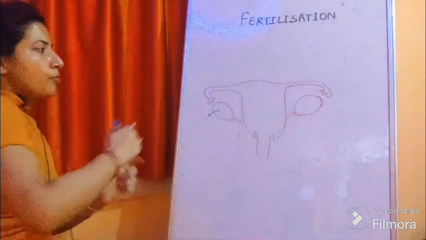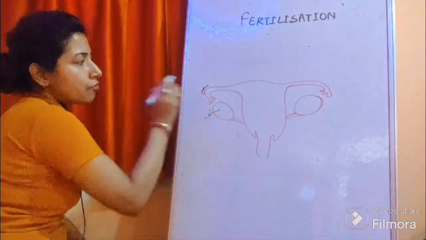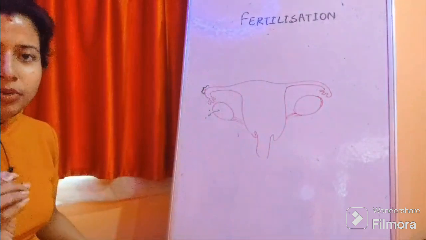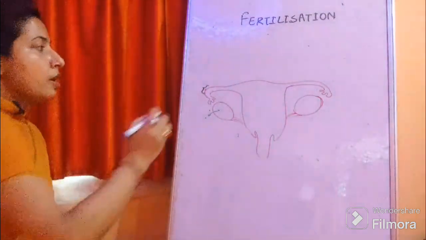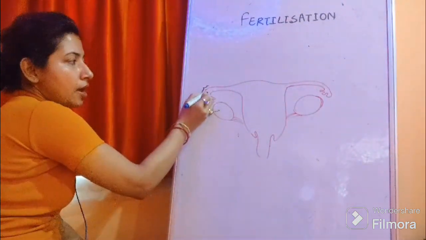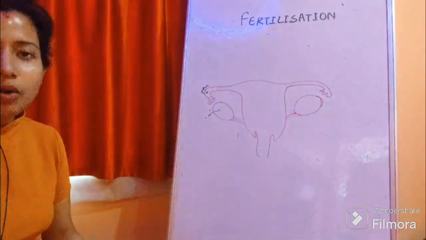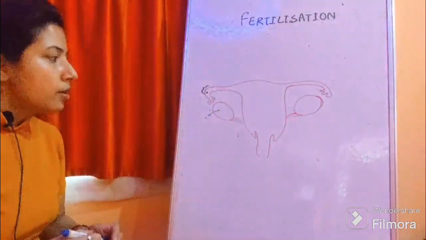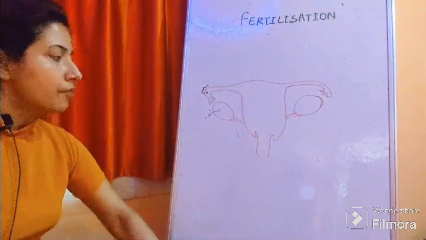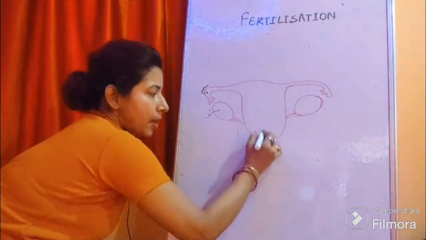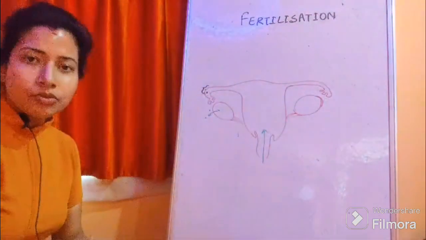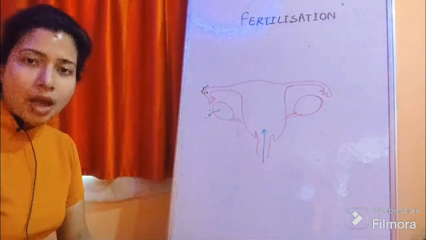This portion of fallopian tube is biologically very important. In this portion egg stays for a few hours. Now sperms enter through this passage. This is the vaginal tract through which insemination happens.